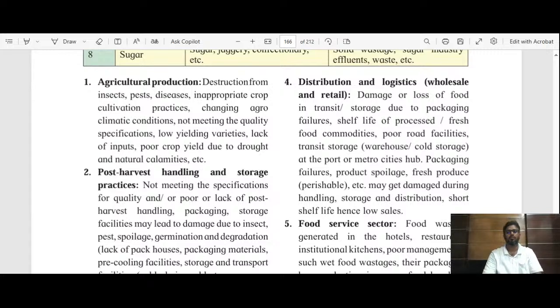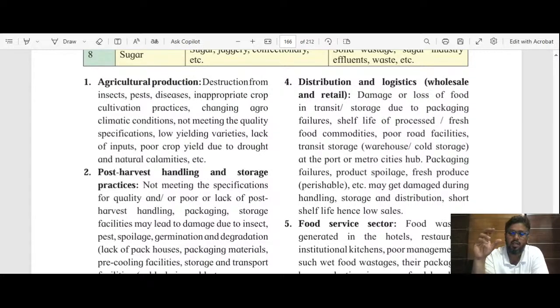Now this is a very rare case. What happens in changing agroclimatic conditions? Can we grow apple in Dapoli? My question to all the students present: can we grow apple in Dapoli? Of course not.